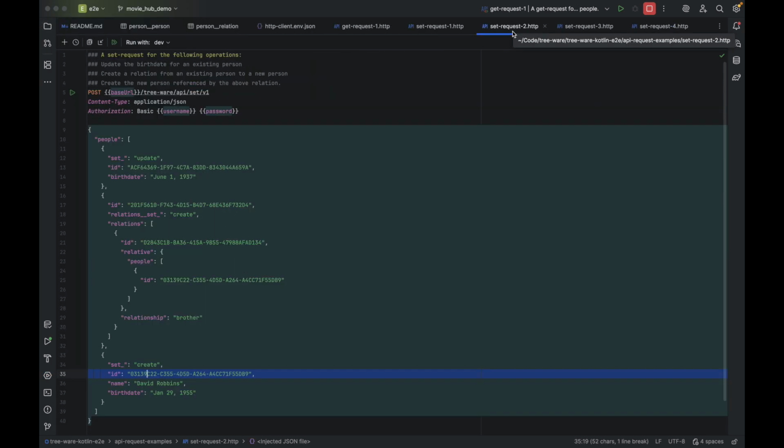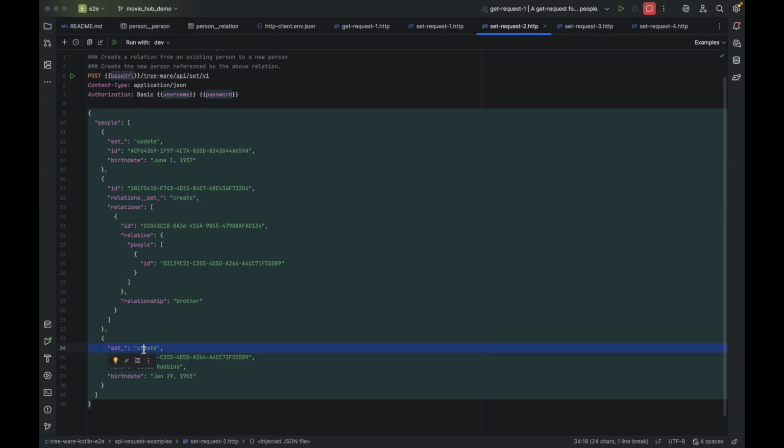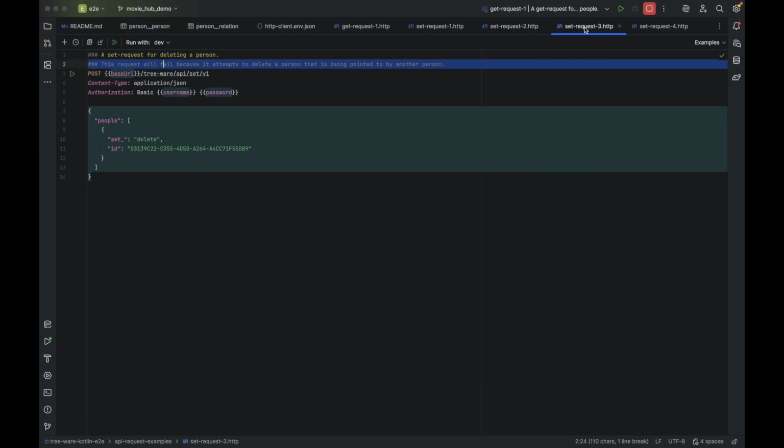One thing I wanted to point out about the request that we just ran, it is a mix of an update. We did an update here, but we were creating a sub-object in an existing object, and then we were creating a new object. So you can do a mix of various operations in a single request, including a delete. Speaking of deletes, that's next.